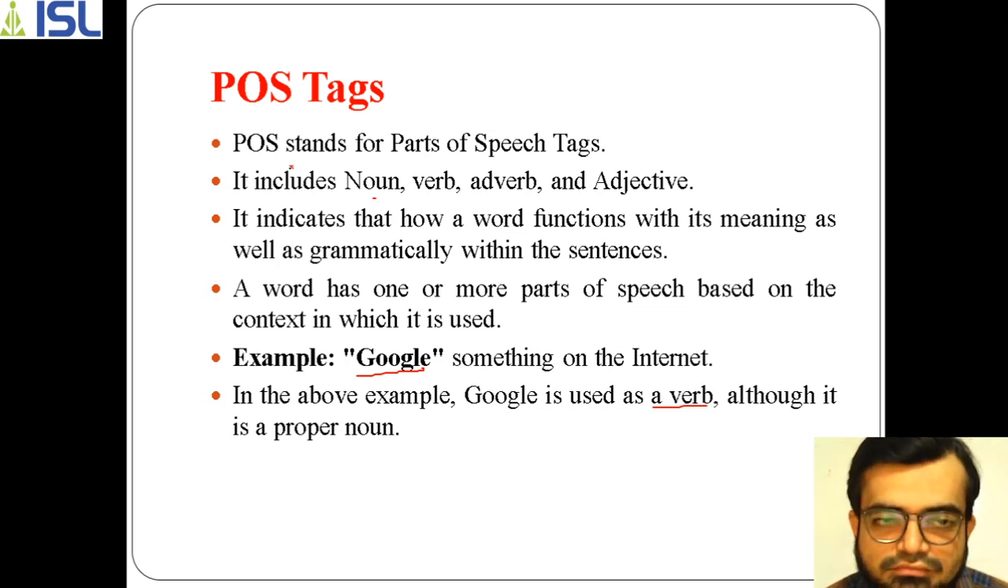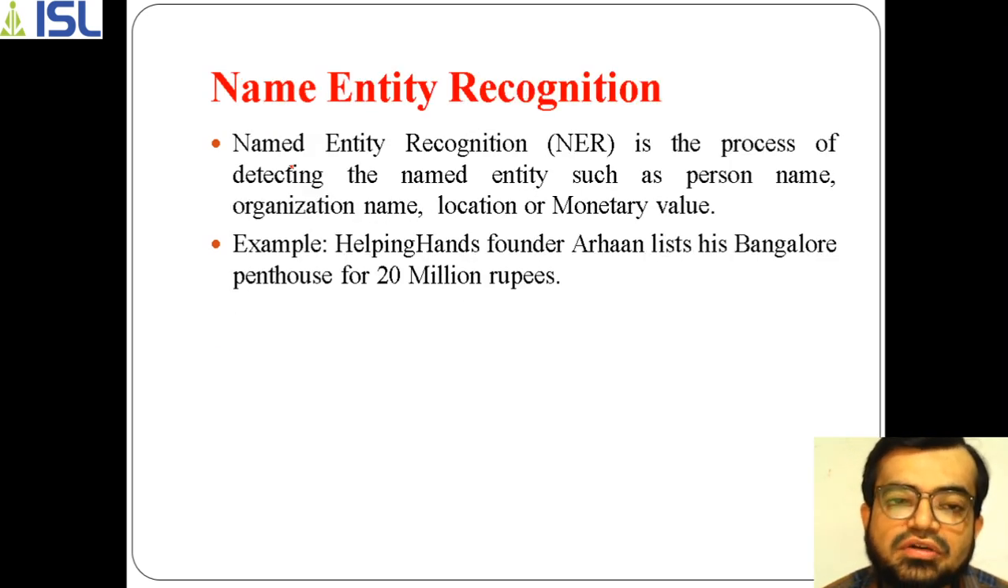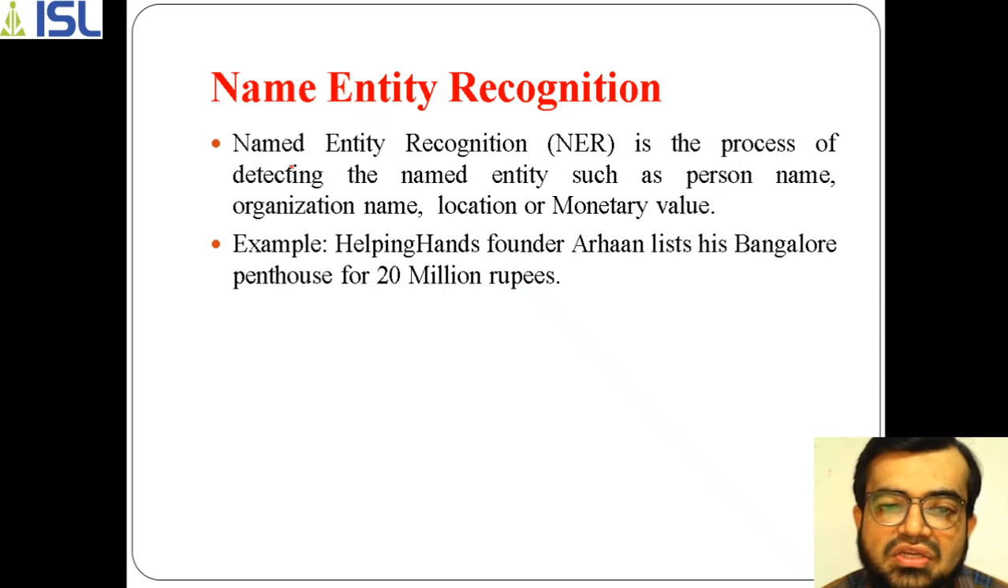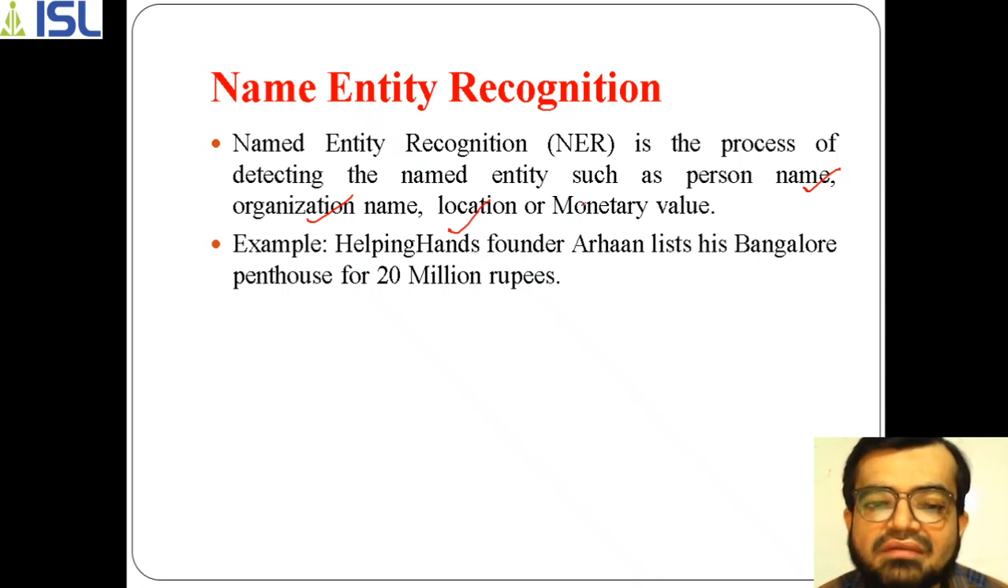Now the next thing is about named entity recognition. What is this? Actually, it's a process of detecting the named entity. For example, if we have a sentence, in that we have to find out what type of entity the words are. I mean, the entity can be the name of a person, the name of an organization, a location, or a monetary value or something, you can say any value.